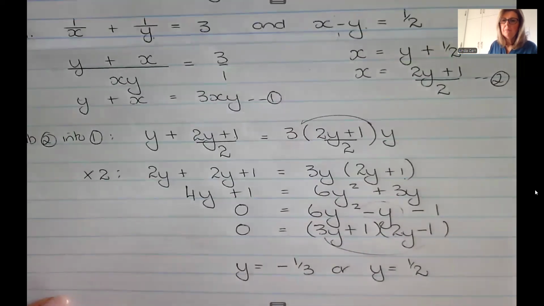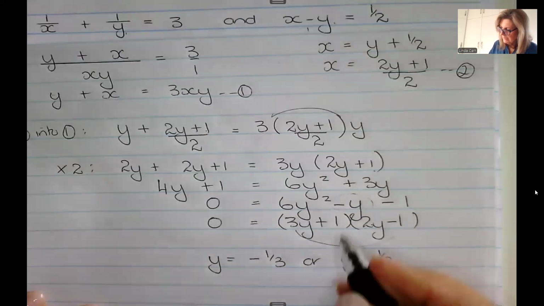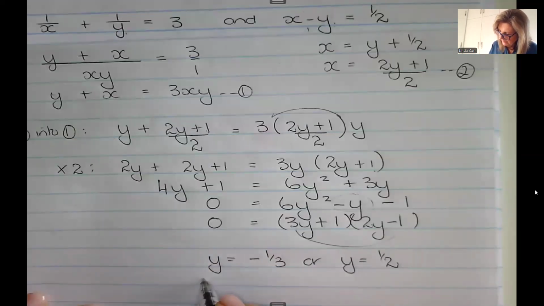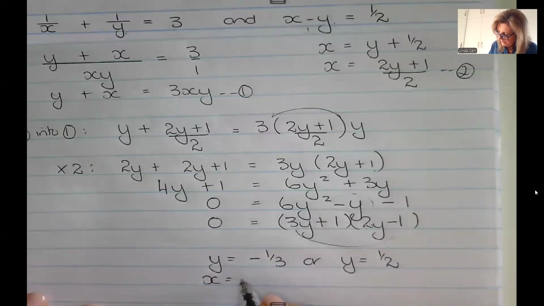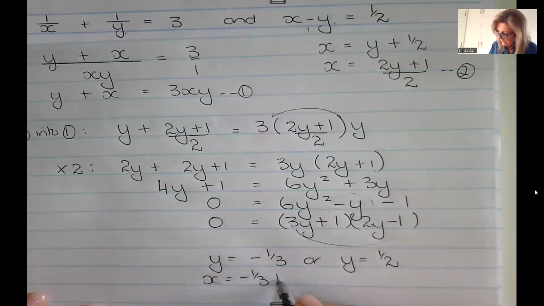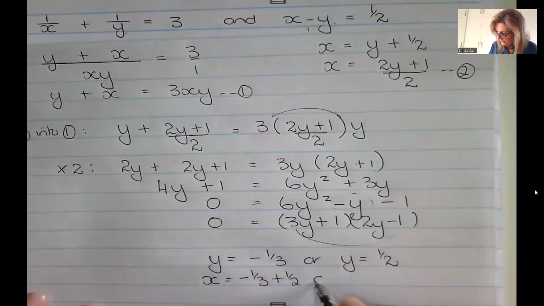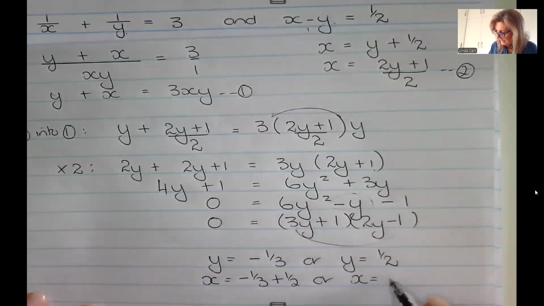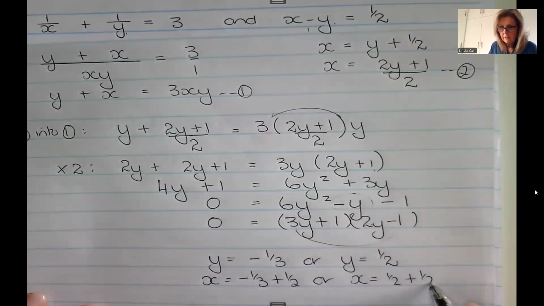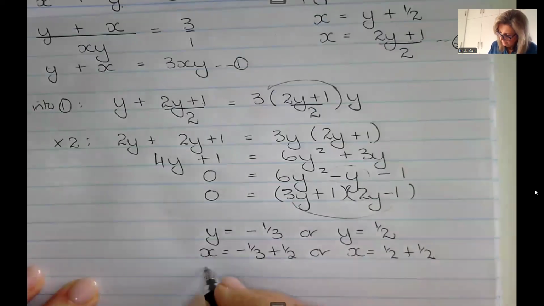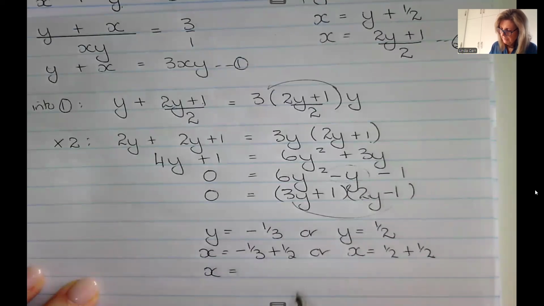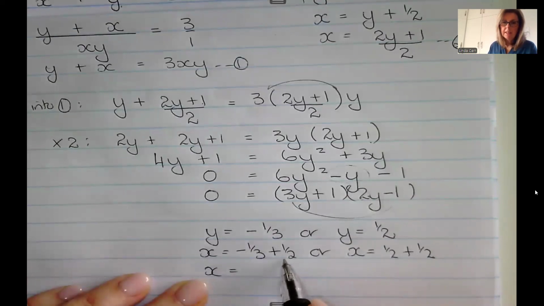And then I have to go back and work out what x is. So I'm going to sub back in. x is equal to y plus a half. A little bit messy over here, but nothing that we can't handle.